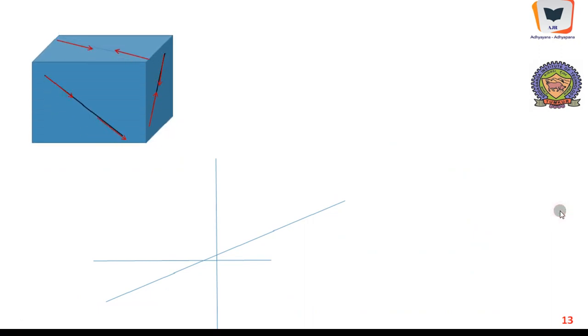And here they are all non-coplanar, collinear system. This represents a cubical object, and here there are two collinear forces, and if this is z direction, and this is positive x and this is positive y, this is definitely the xz plane, and this is the yz plane.